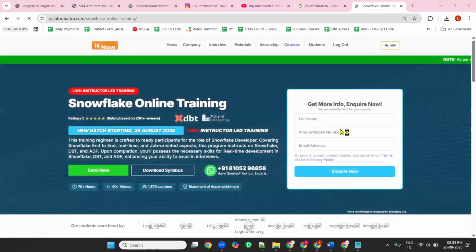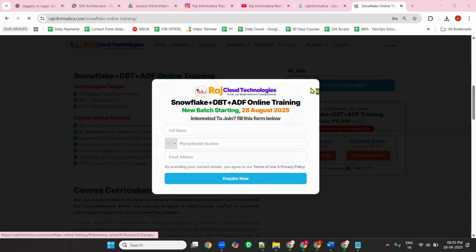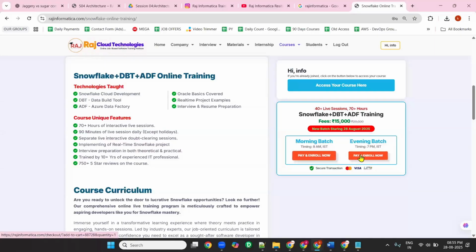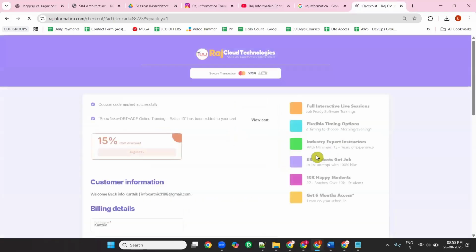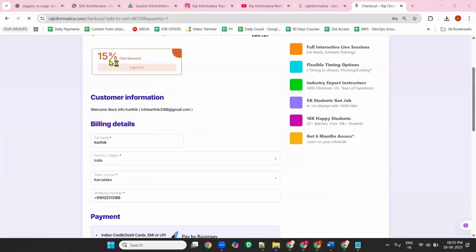Just scroll down, you can see Enroll Now. If you want to enroll for the morning batch, you can click on enroll here. If you want to enroll for the evening batch, you can click on enroll here. Click on pay and enroll now. You will be redirected to this page. As I said, from the company you are going to get only 15% discount today.